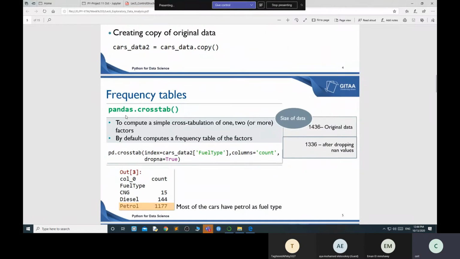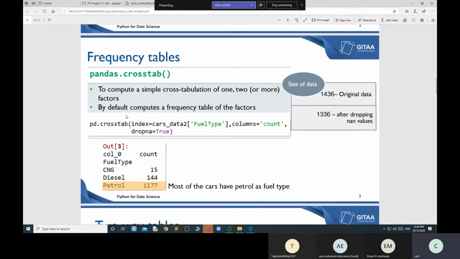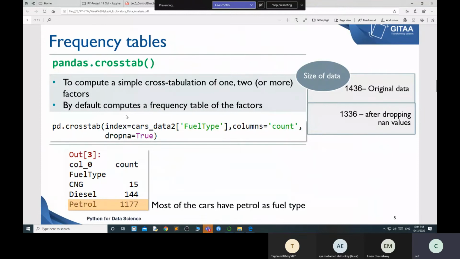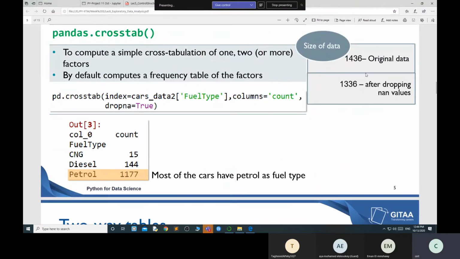Importing the frequency table. A frequency table basically tells you the frequency of the data. Whenever you use crosstab, I want to know how many low-level values are available, how many small-level values, how many high values. These types of values I want to retrieve.